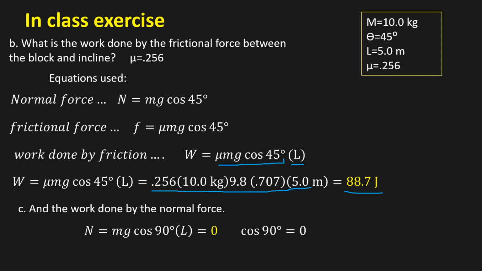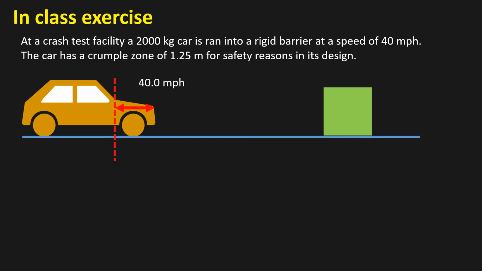And the work done by the normal force, again, in this one is 0, because we have a slope and we have the normal force going up and F perpendicular going downward. Okay. Let's look at a different type of problem that is non-conservative.